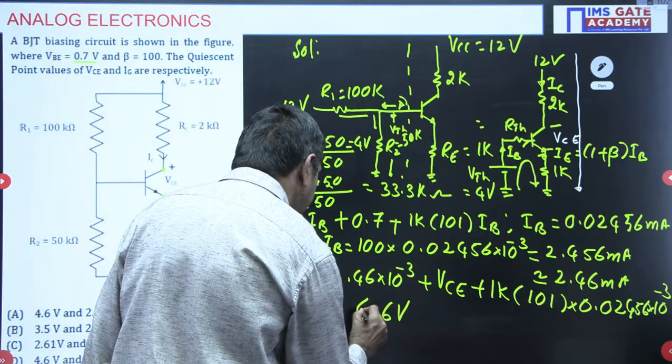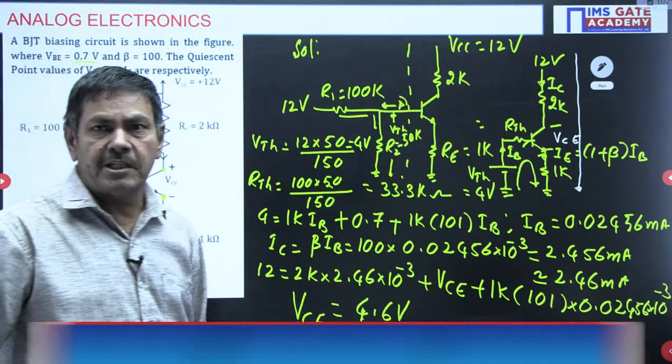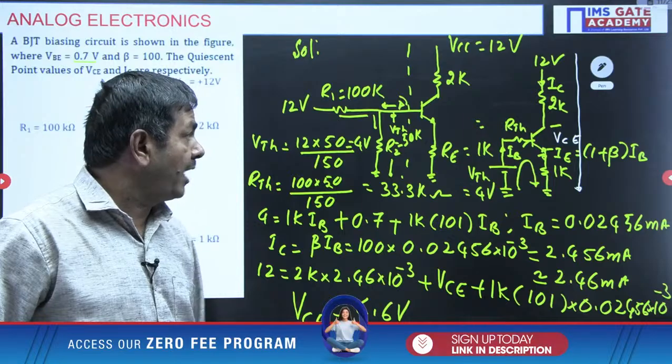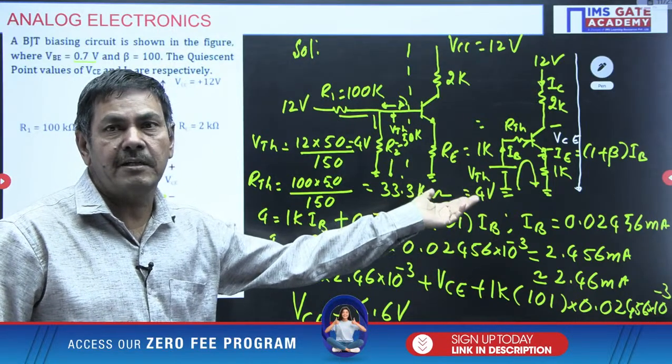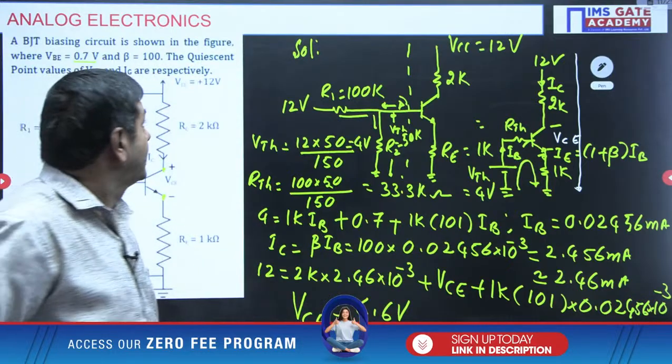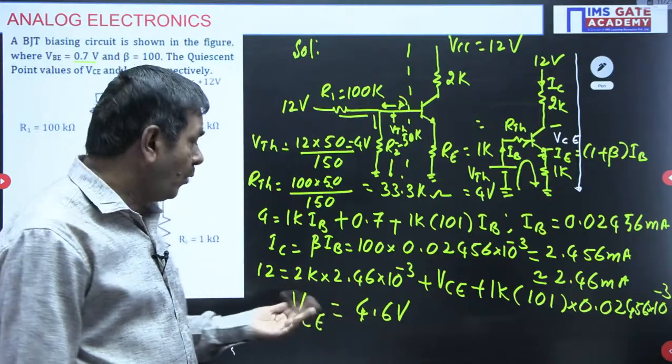Now you please tell me, by making an assumption of the transistor is in active mode, I did the work here now. I did the work making an assumption of the transistor is in active mode. Is it in the active mode or not here now? 100% it is in active mode only. Why it is in active mode?